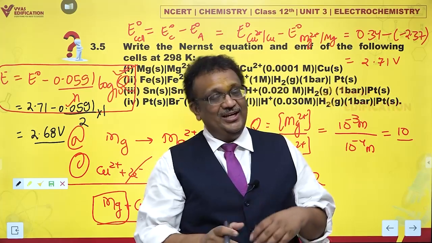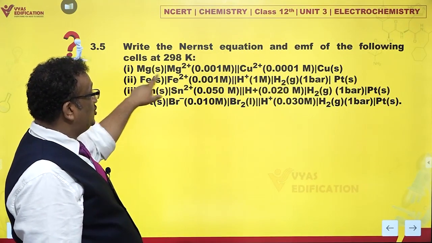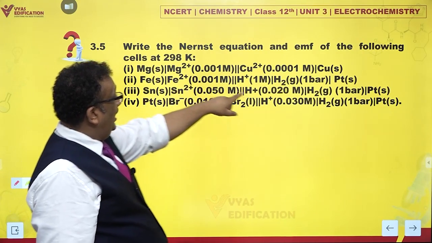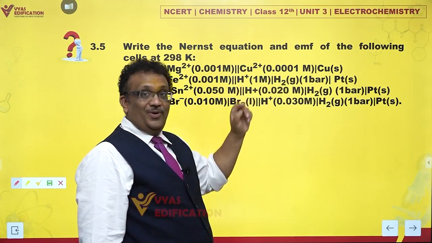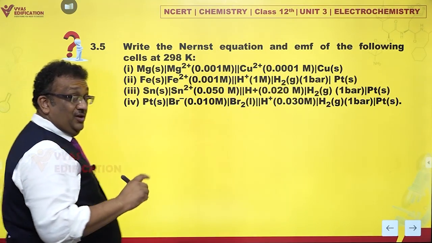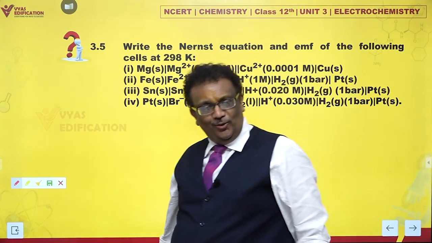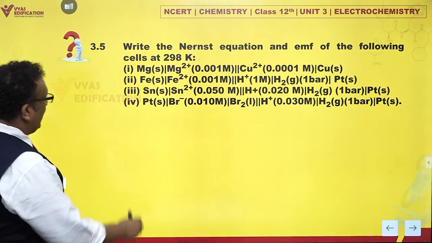ऐसे ही हम करेंगे second, third or fourth. Let's begin. Second part, if you look at, it says iron to ferrous. This is anode and hydrogen and H plus, that is cathode. Very interesting. Now first, what is the way to solve this? First of all, write down the reactions at anode and cathode. So left side is anode.